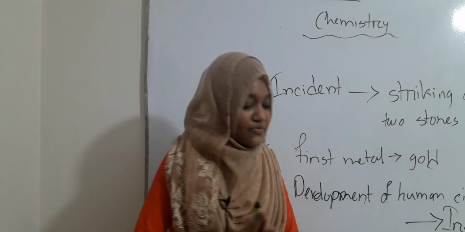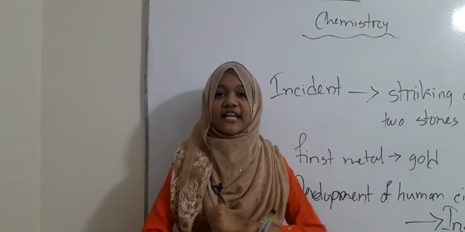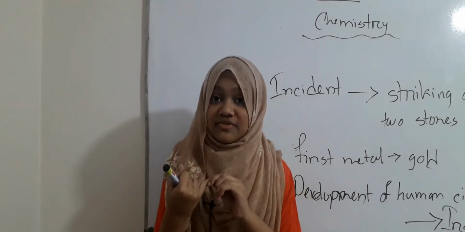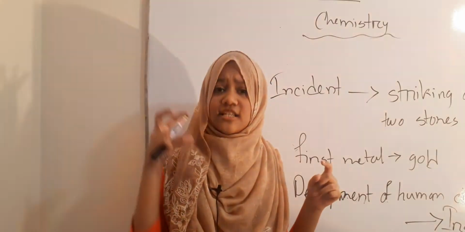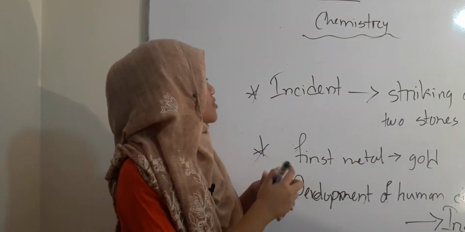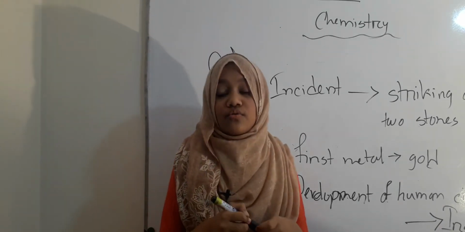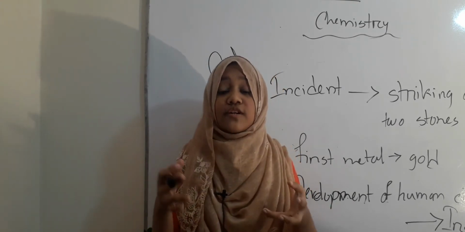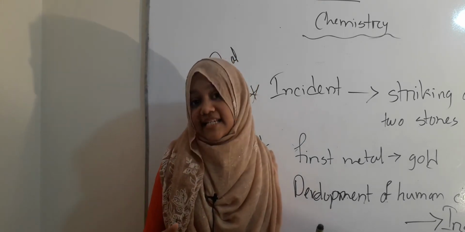So friends, here we come to the end of this video. In today's video, we learned interesting facts about chemistry: what chemistry really is, the definition of chemistry, and why the words natural science are included in the definition. Then we saw the example of coal, how coal's atoms react with oxygen when burned and produce heat.